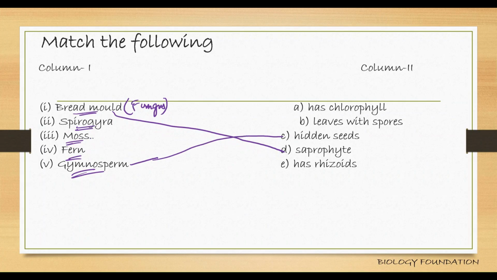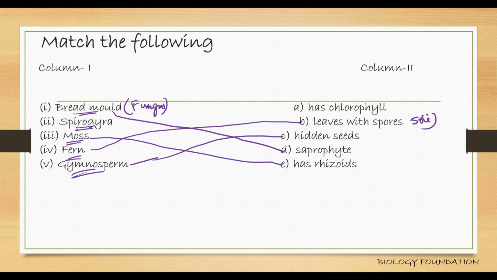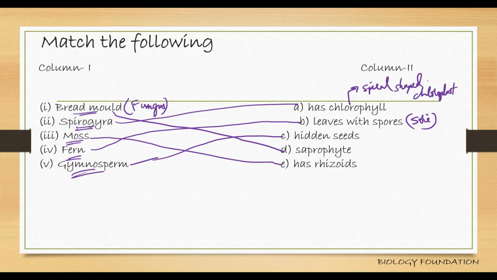Rhizoids, root-like structures, are present in bryophytes. Moss is a bryophyte. Ferns have leaves with spores. The spore-bearing structures are called sori. And Spirogyra has chlorophyll. It's an algae. This chlorophyll is present in a spiral-shaped chloroplast. If you remember, we have shown you the diagram of Spirogyra, where it has these spiral chloroplasts.